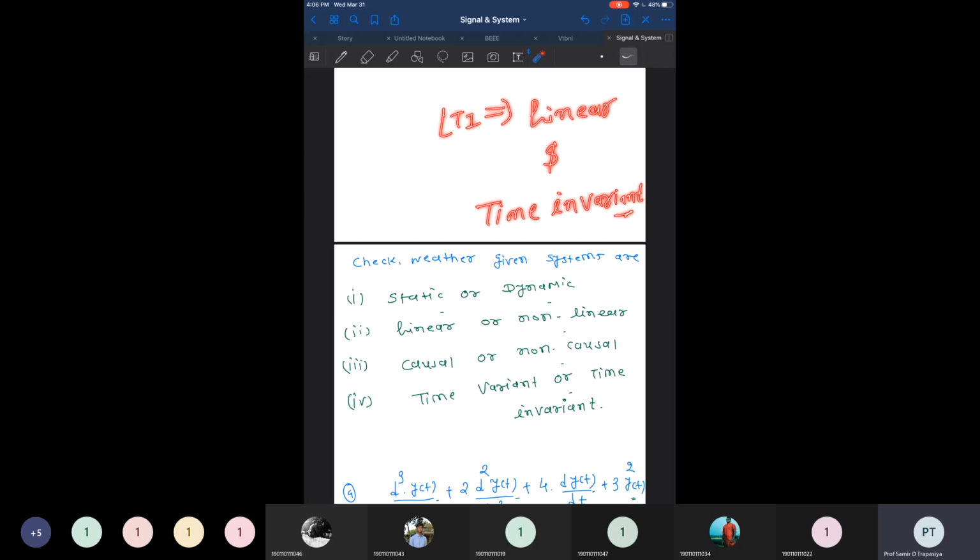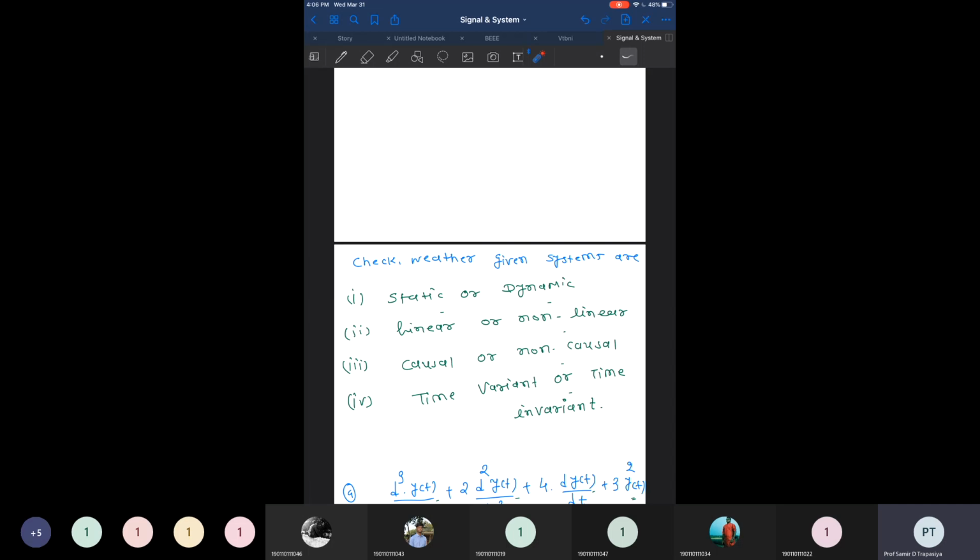LTI system means the system should follow both conditions. It should be linear as well as time invariant. Its response should be time invariant. Then and only then can we say the system is a linear time invariant system.